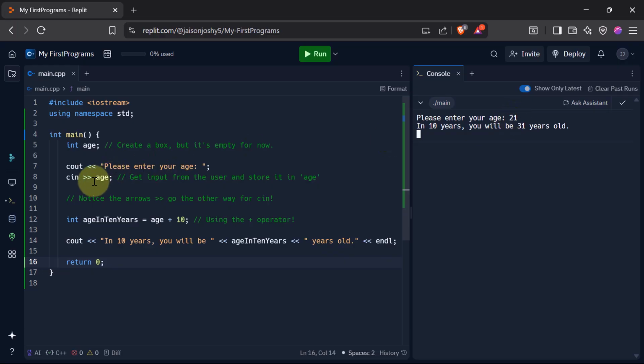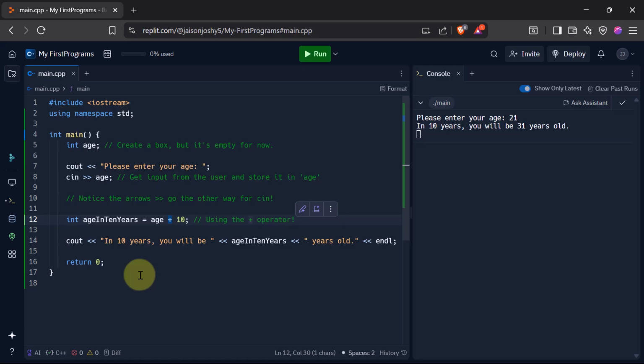So 21 was this age that we got, and then to that age we added 10 and we stored it in ageIn10Years, and it displayed in 10 years you will be ageIn10Years, which is 21 plus 10, that is 31 years old. So that is how we can take input from the user, and also you have seen how to make use of the operator, that is the plus operator.